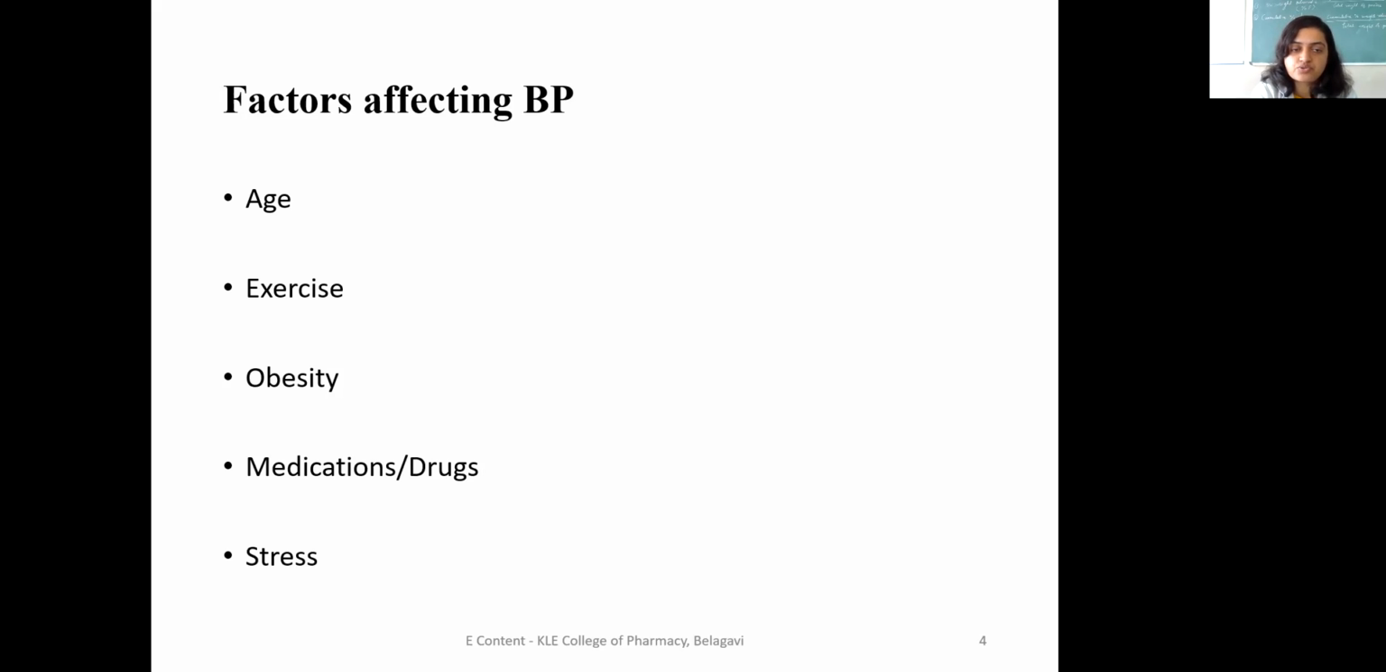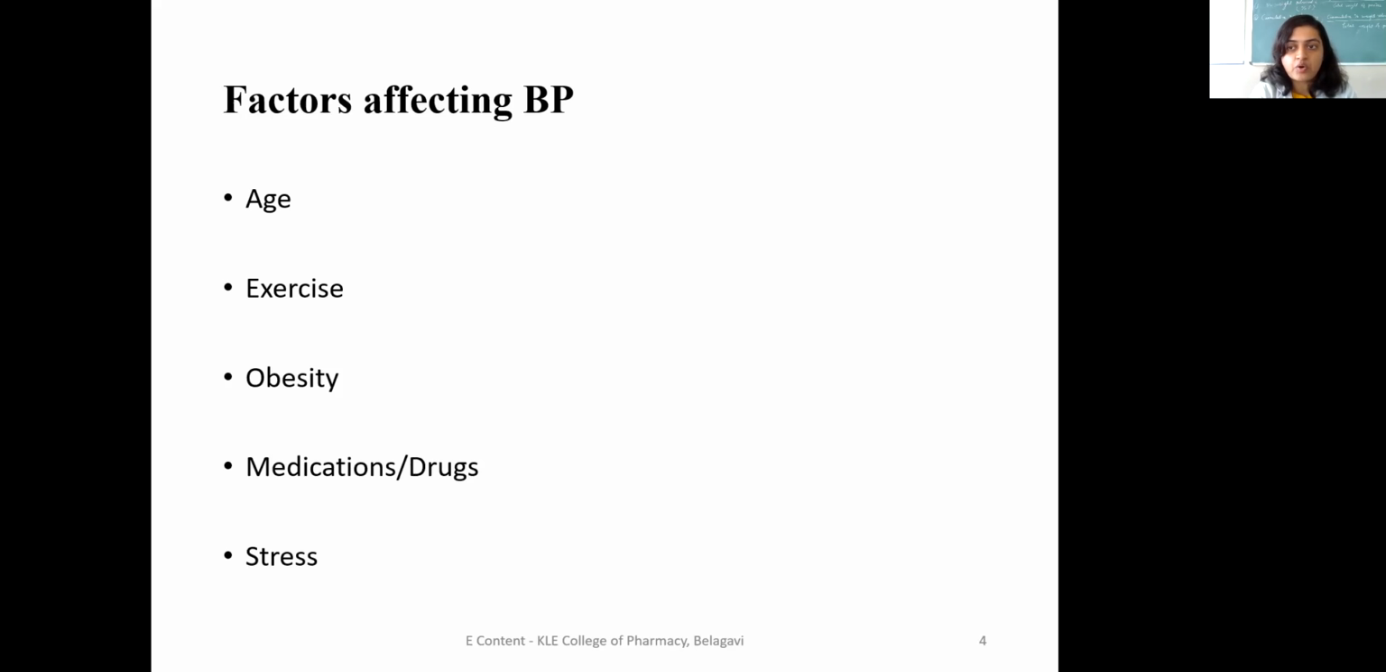Next is exercise. Due to lack of exercise there will be a problem, because there is no movement of the body, no locomotion, and that will also lead to problems. So this is also one of the factors, like age, exercise, and obesity.